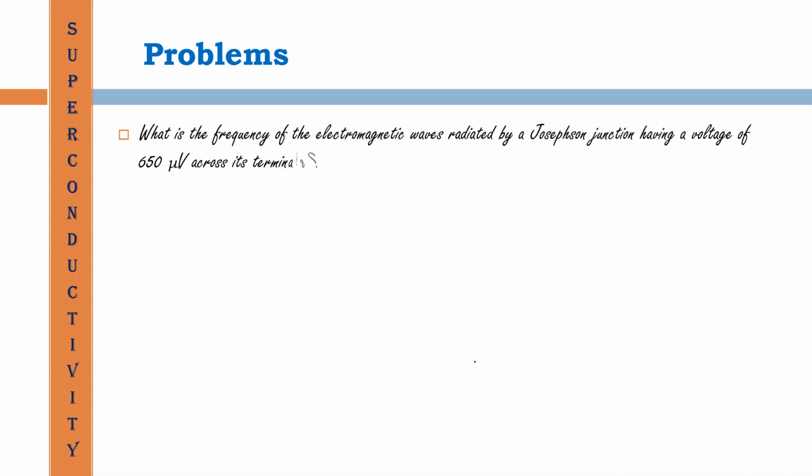What is the frequency of electromagnetic wave radiated by a Josephson junction having a voltage of 650 microvolt across its terminals?